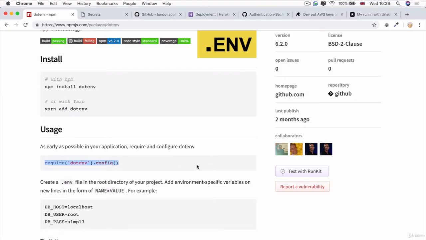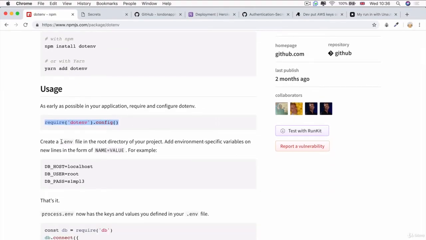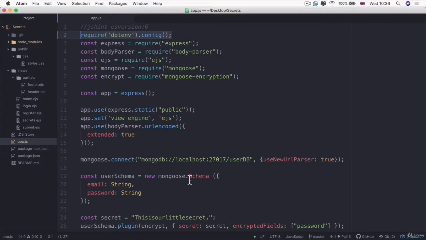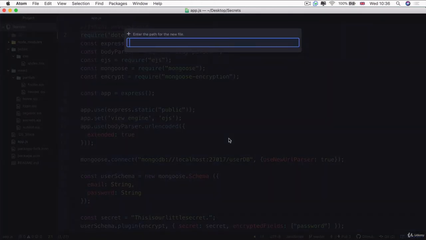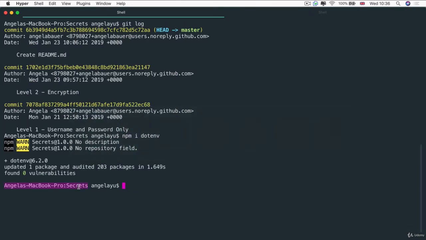So what exactly are environment variables? Well, let's go ahead and create them now. We have to first create a .env file in the root directory of your project. So that means in this particular folder here. So let's go ahead and create a new file by hitting the A key. Alternatively, you can go into Hyper and make sure you're in the root directory and simply write touch .env.